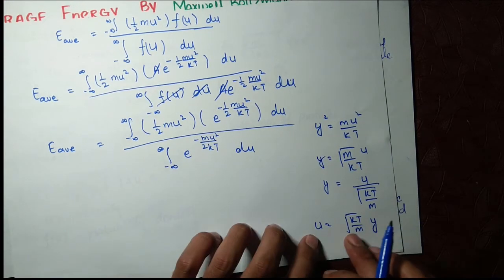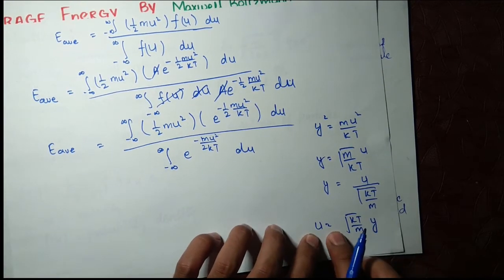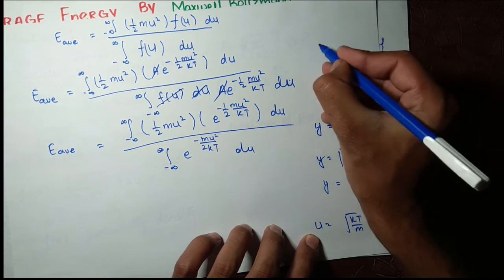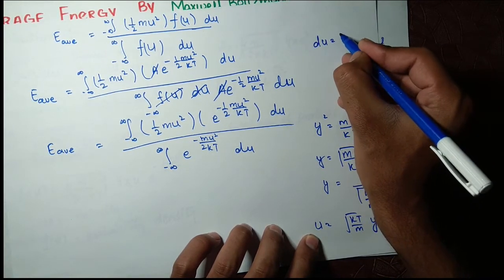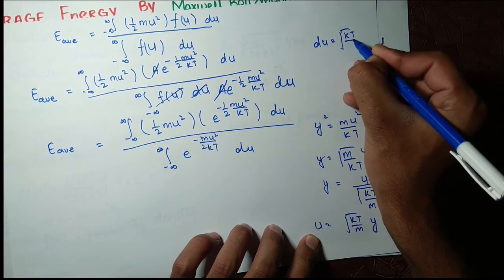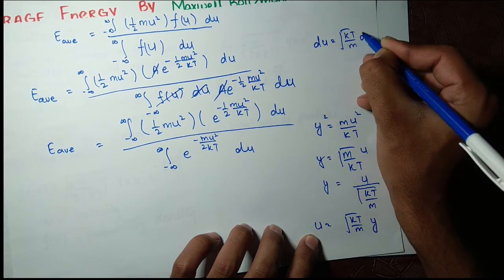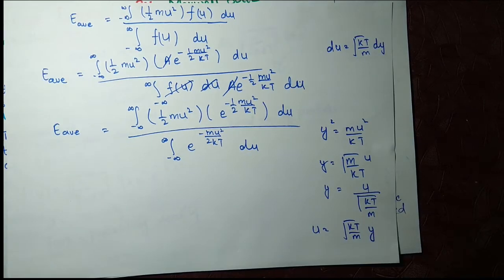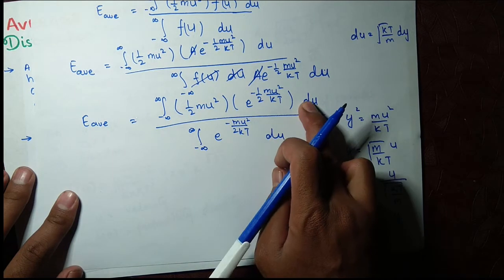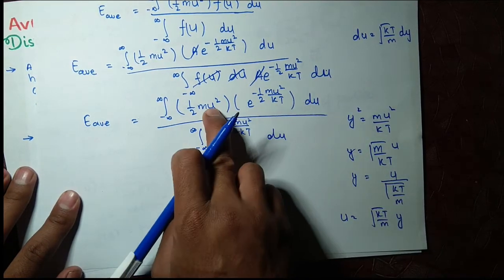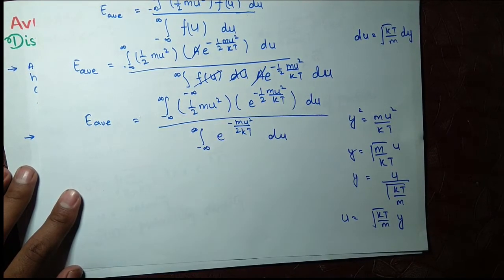now I'm doing the next step. From here I will take the derivative of this equation, and it will be d of u equals under root kT over m d of y. The next step is that we will put the value of d of u here and here, and the value of u here, here and here.